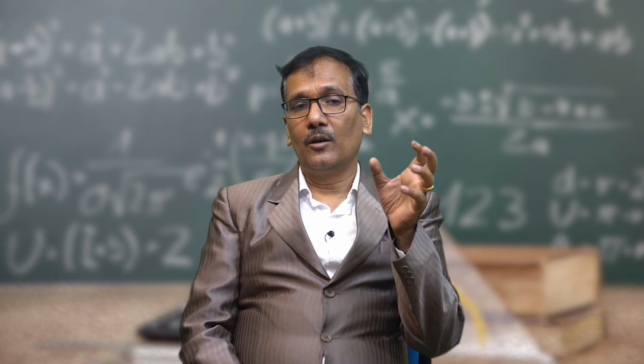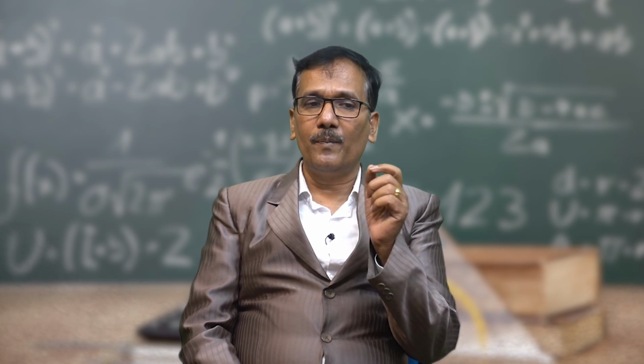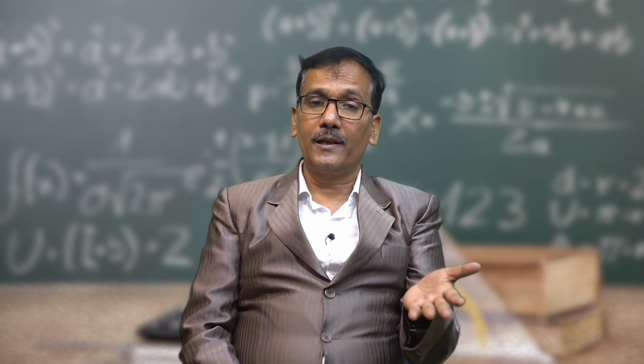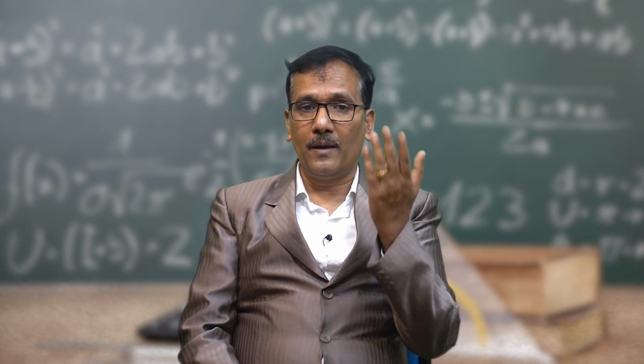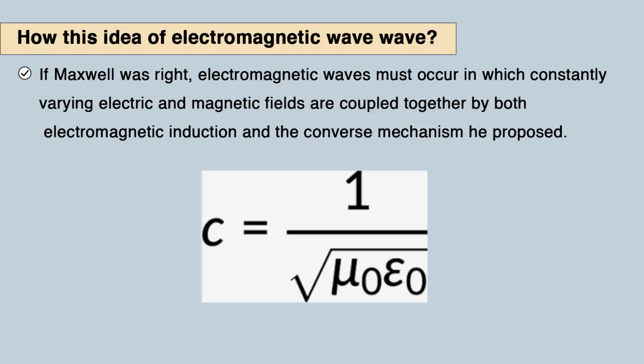He has a set of different equations created by such symmetric behavior of different properties, either electrical properties as well as thermodynamical properties. We have a set of those equations. So, if Maxwell was right, electromagnetic waves must occur in which constantly varying electric and magnetic fields are coupled together by both electromagnetic induction and this converse mechanism that he proposed.